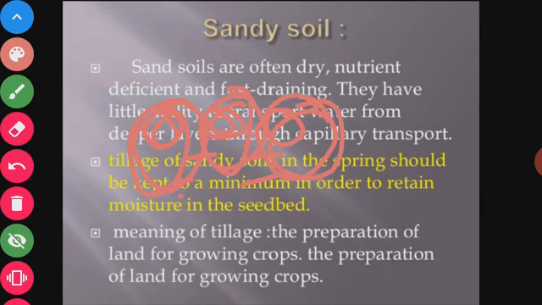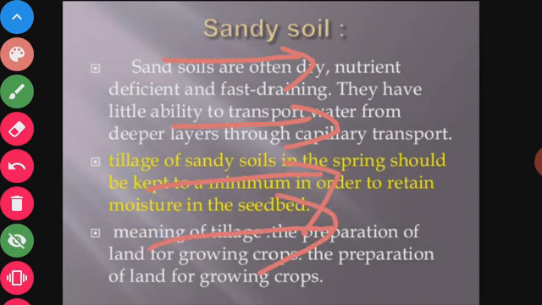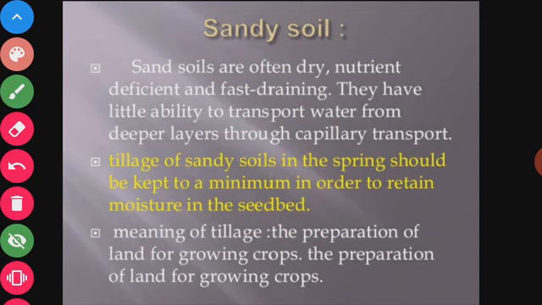It does not hold water because of its porosity. Because of its porosity, this sandy soil does not hold water, and any water present here gets dried easily. Cultivation of fruits and vegetables is done in this type of soil.